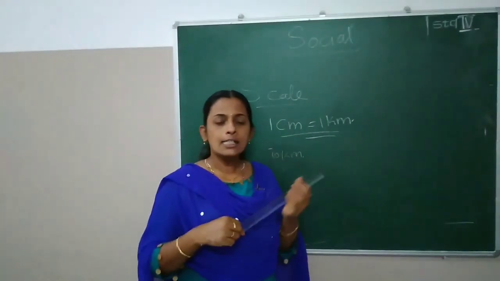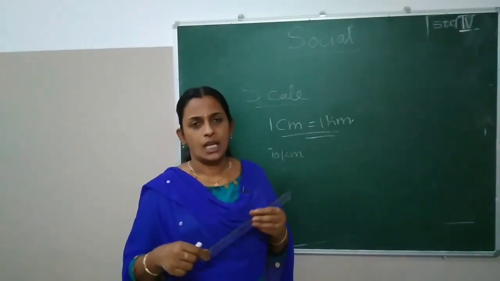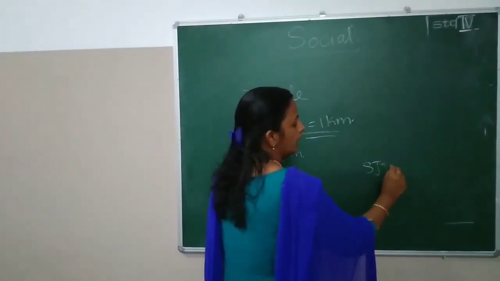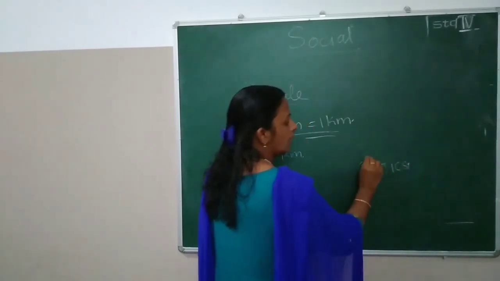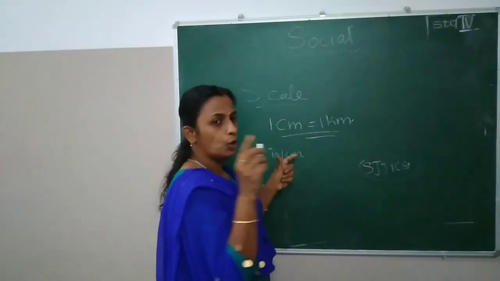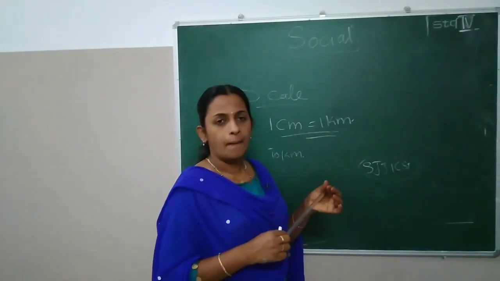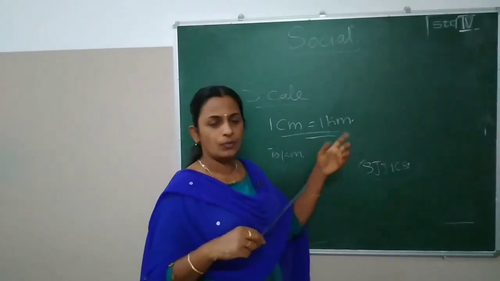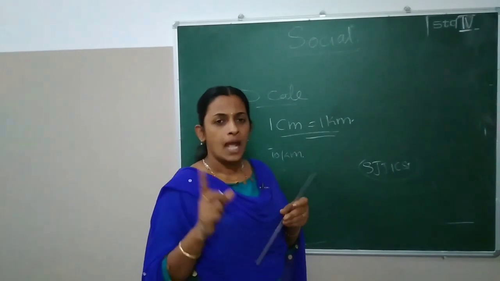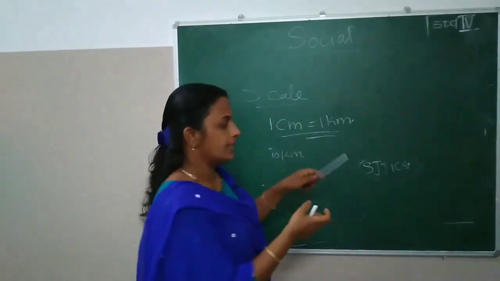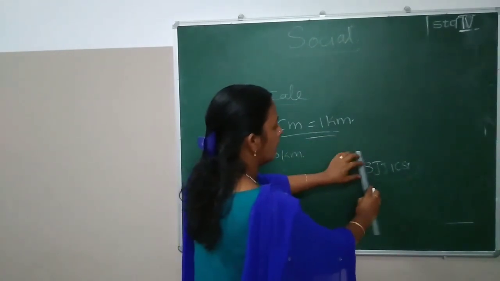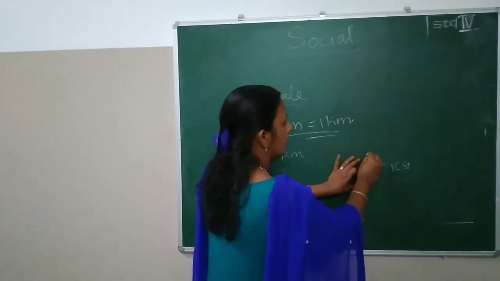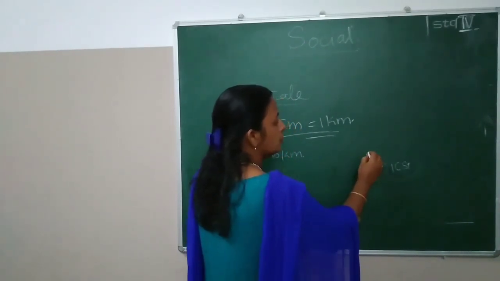That's enough. Our school to the beach. Maybe we can draw St. Joseph Junior ICSE School. This is our school. And now we are going to mark our beach. Lions Park we can take, maybe around 1 kilometer. I think so. How many centimeters can we take? Yes, 1 centimeter from here, and we can mark it. Direction we can discuss later. We can mark here: beach.